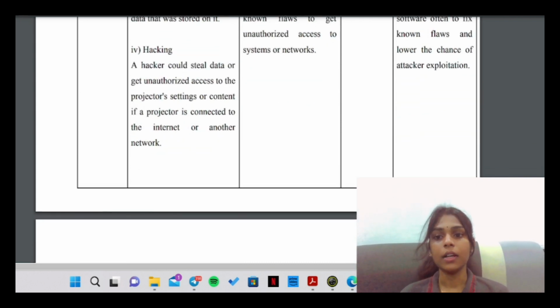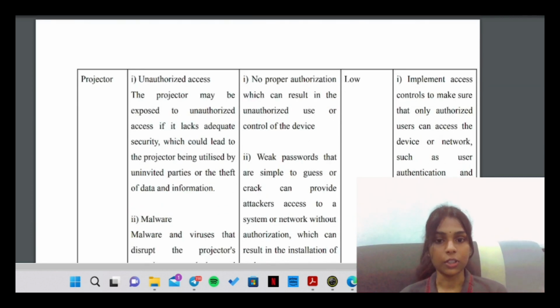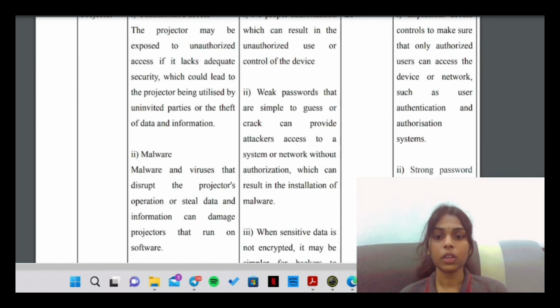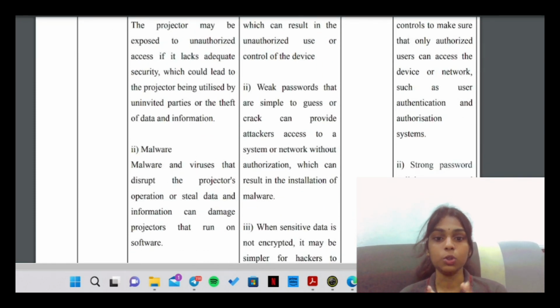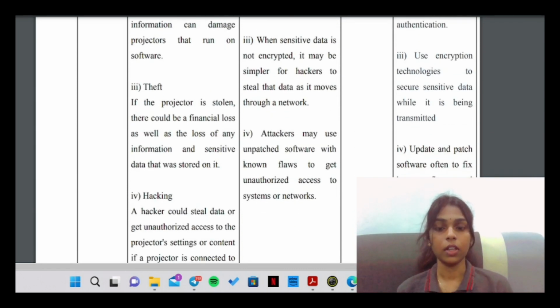Next threat is hacking. A hacker could steal data or get unauthorized access to the projector settings or content if the projector is connected to the internet or another network. The vulnerability of this asset is no proper authorization. This can result in the unauthorized use or control of the device. Second vulnerability is weak passwords. Passwords that are simple to guess or crack can provide attackers access to a system or network without authorization, which can result in the installation of malware.